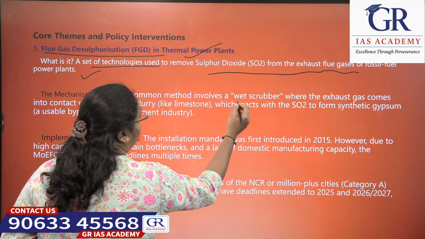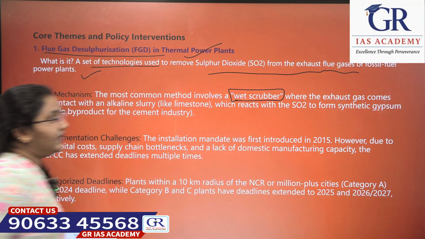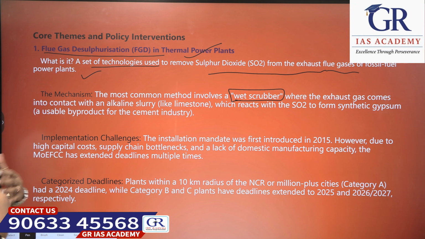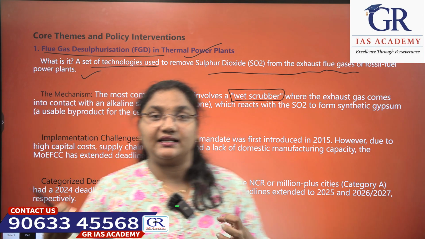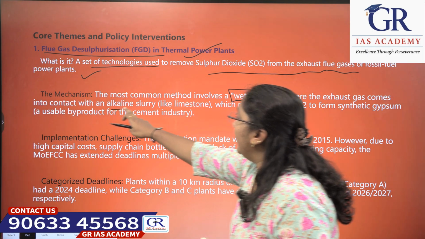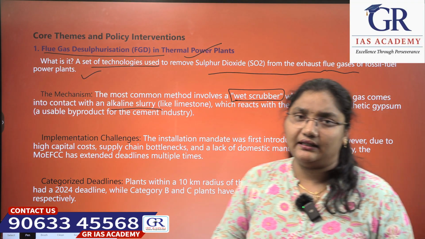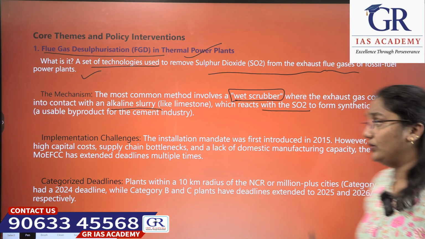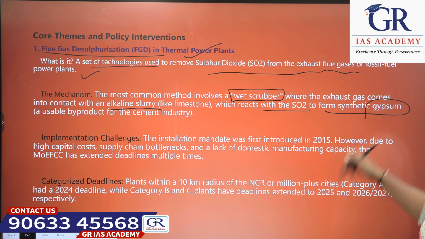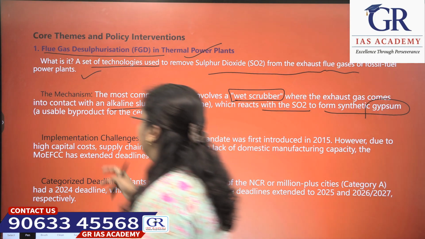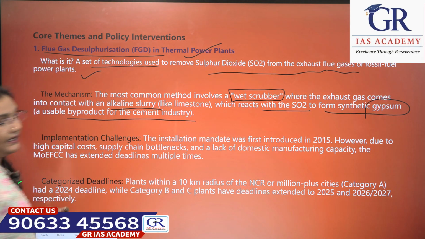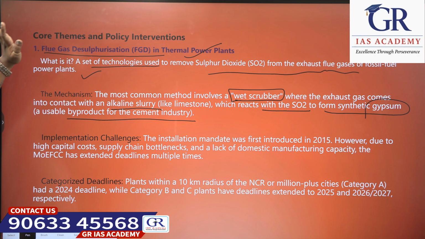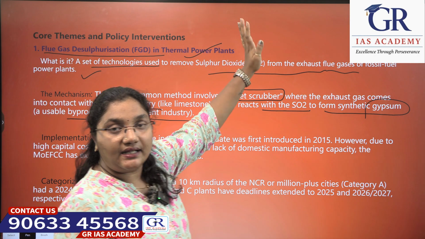The most common method involves a wet scrubber, where the exhaust gas comes into contact with an alkaline slurry, like limestone, which reacts with the SO2 to form synthetic gypsum, a usable byproduct for the cement industry. This is the mechanism by which flue gas desulfurization in thermal power plants works.